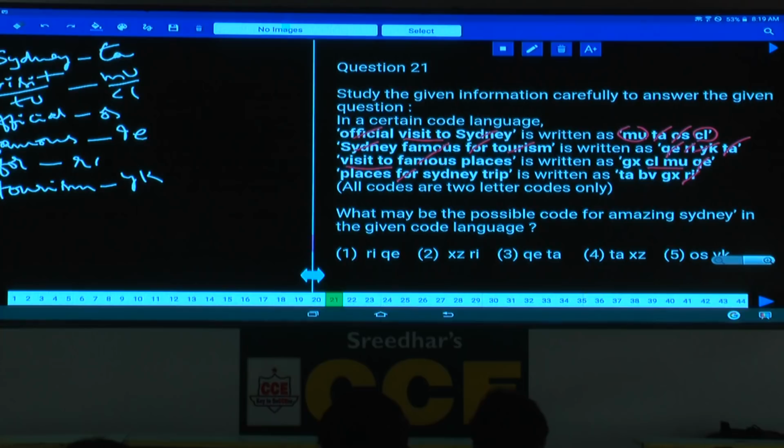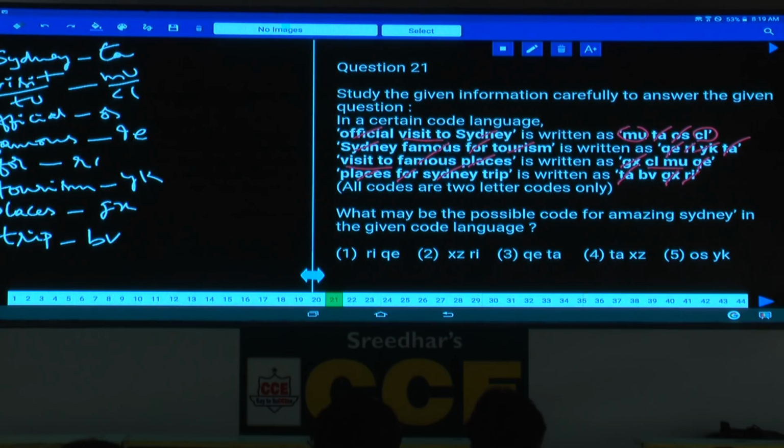Tourism is YK. Then coming to this one, places is the word left over here. And places is common between the third and the fourth. And the code which is common is GX. And the code to the word places is GX. And finally Sydney and trip. And Sydney is the code for what? Sydney is TA. And what is left over here? Trip. And trip is BV. Now these are the words and their corresponding codes.